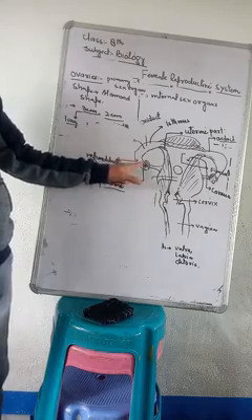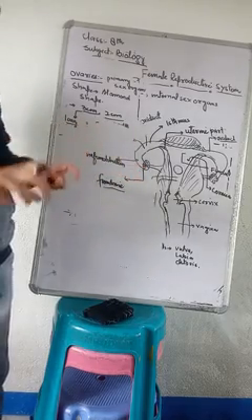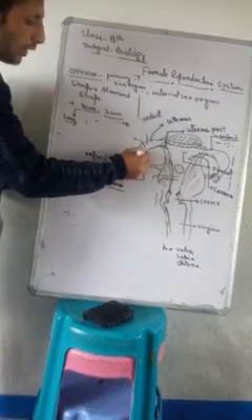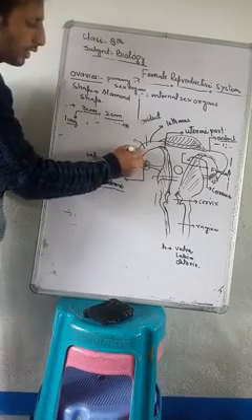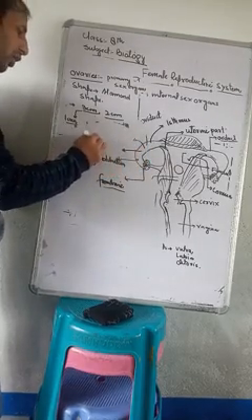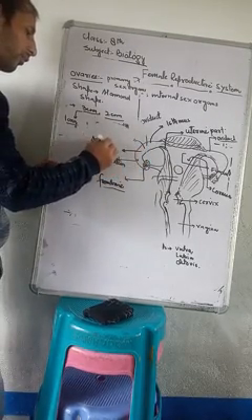This is the proximal narrowed part of it. Next to it, the second part is called the ampulla.